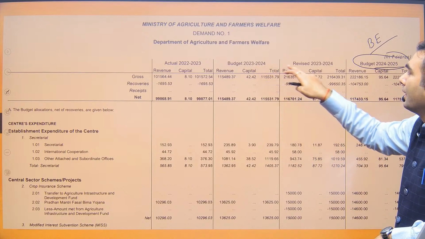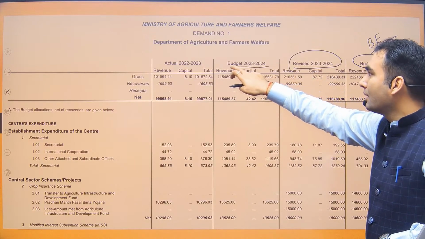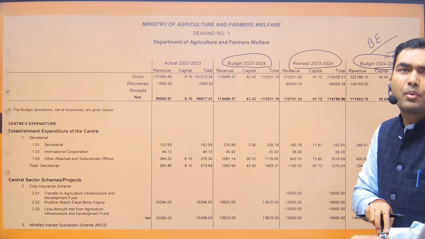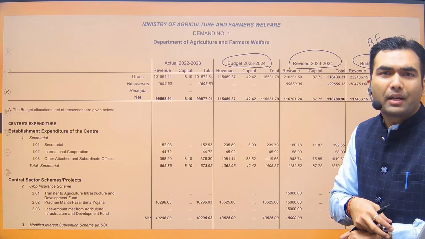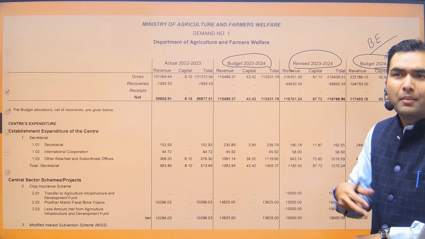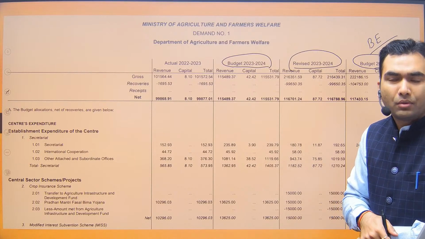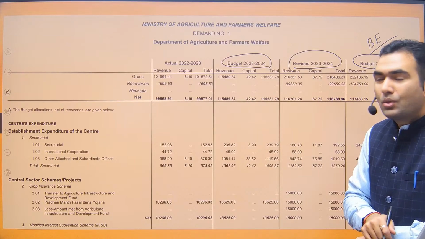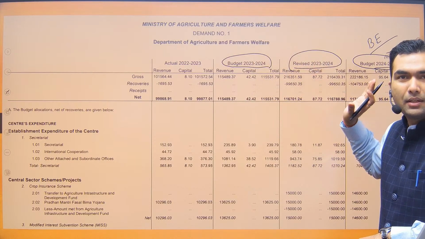Then there would be revised estimate for last year's data, because last year also some budget was presented, but through the course of the financial year the government may realize that probably we are not going to achieve the target, or probably we need to spend more money. For example, in MGNREGA they have overshot the last year's assessment. It might happen that in MGNREGA the demand is more because there was a drought. Because it's a guarantee, the government would have to incur the expenditure. So the government revises its last year estimate in this year's budget.